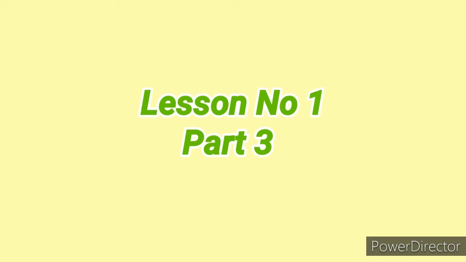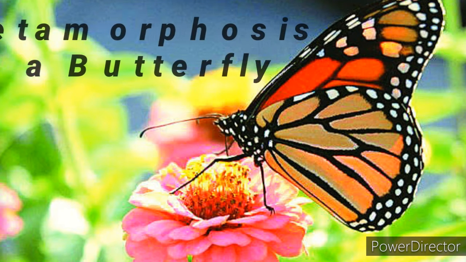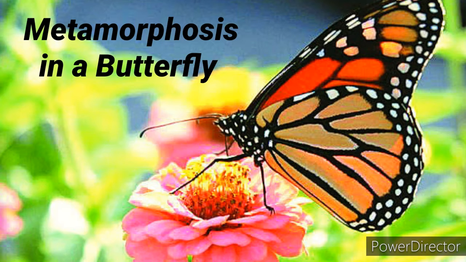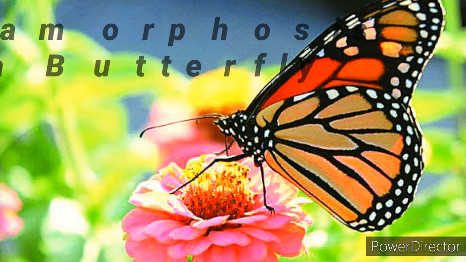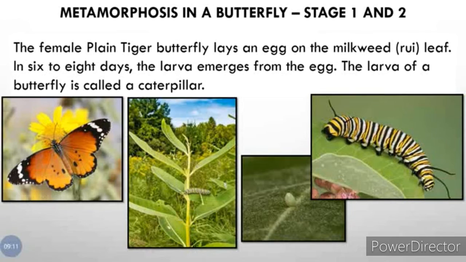Okay. Now, in this part, we are going to learn the topic metamorphosis in a butterfly. The life cycle of a butterfly, or you can say metamorphosis, is the changes which take place starting from when the butterfly lays eggs to when the butterfly comes out of the pupa. Here we will first learn the first and the second stage.